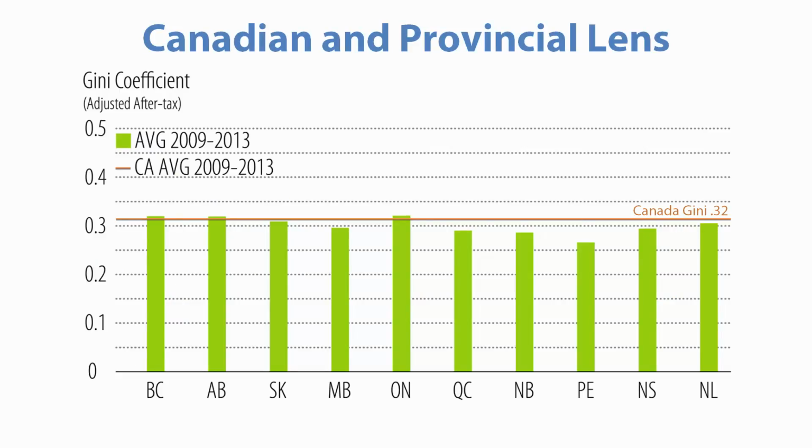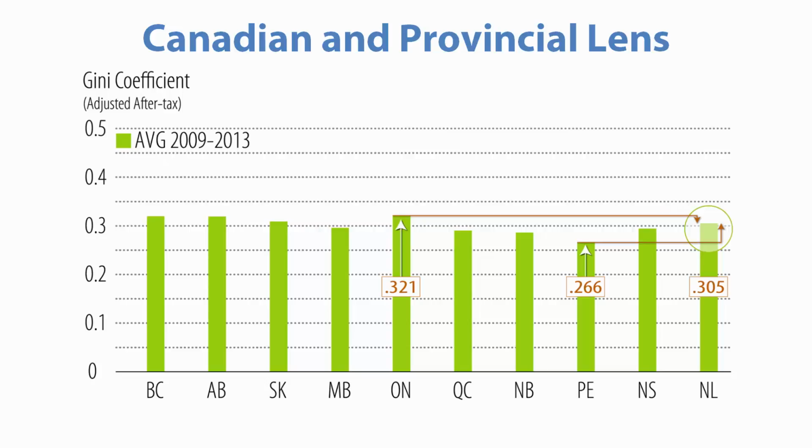From a national and provincial lens, this chart with the provinces displayed from east to west shows how the income gaps compare to and across the Canadian 5-year average for the 2009 to 2013 period. So here we can see that BC, Alberta, and Ontario are slightly above Canada's 0.32 Gini, with all the other provinces below. And in this chart, which highlights the highest and lowest average for the 2009-2013 period, Ontario has the highest Gini average at 0.32, and Prince Edward Island has the lowest Gini average at 0.27. In comparison, Newfoundland and Labrador is in between the high and the low at 0.305.